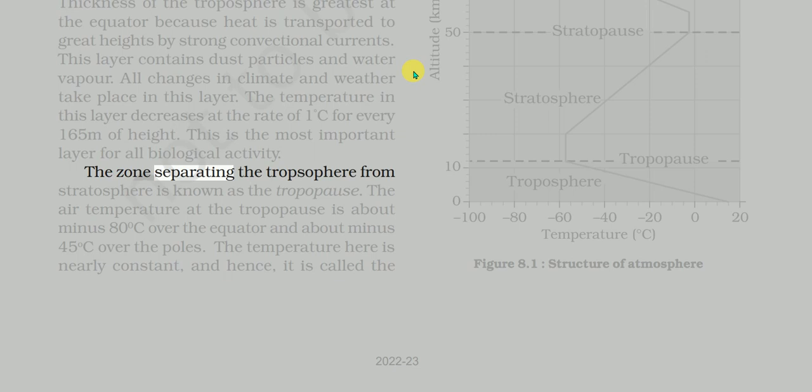The zone separating the troposphere from stratosphere is known as the tropopause. The air temperature at the tropopause is about -80 degrees C over the equator and about -45 degrees C over the poles. The temperature here is nearly constant, and hence, it is called the tropopause.